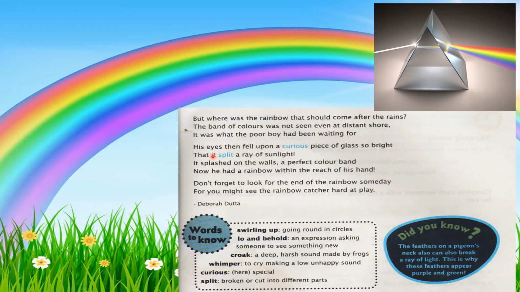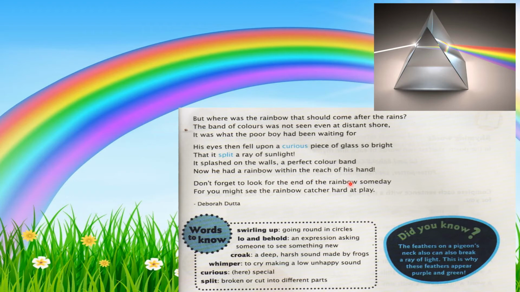He found that it was so bright that it split the rays of sunlight. It splashed on the walls, a perfect color band. Now he had a rainbow within the reach of his hand.